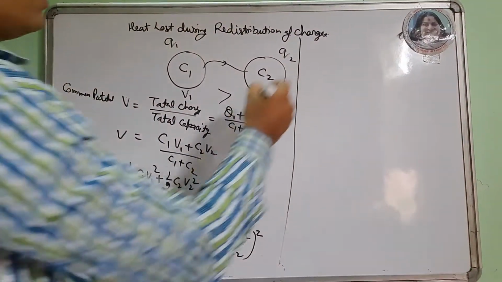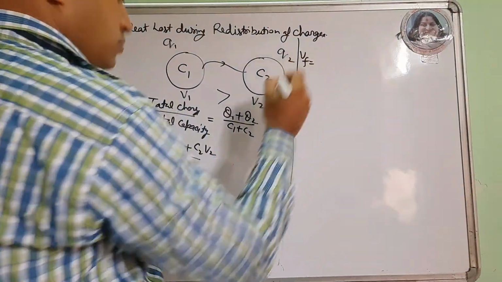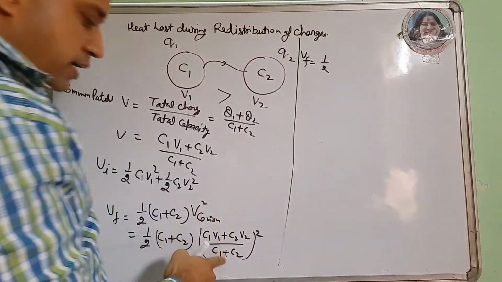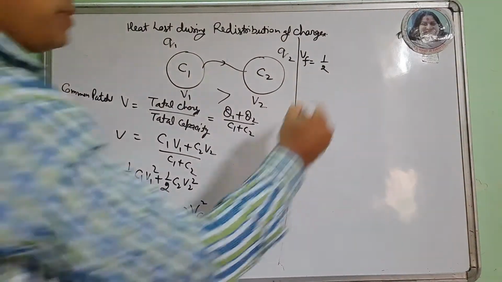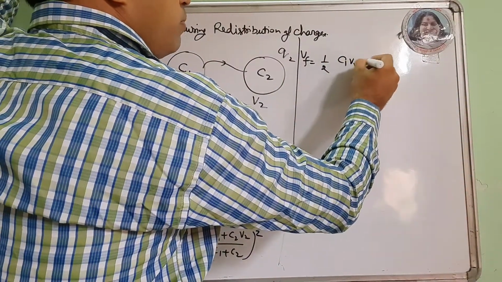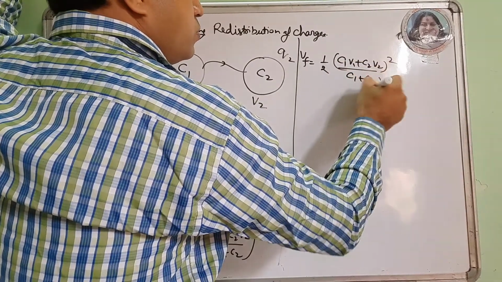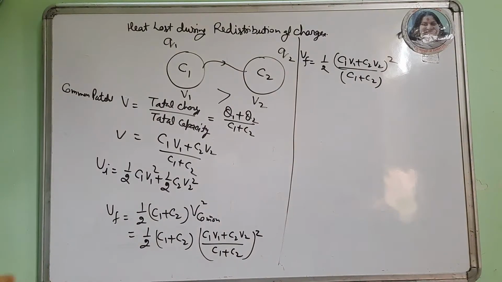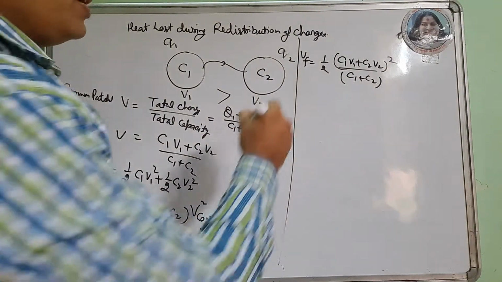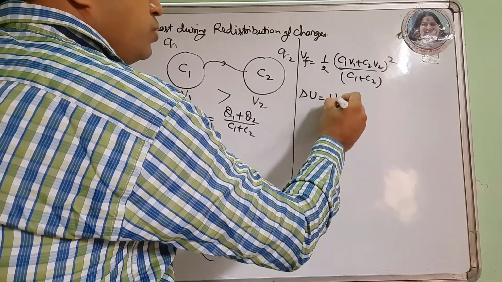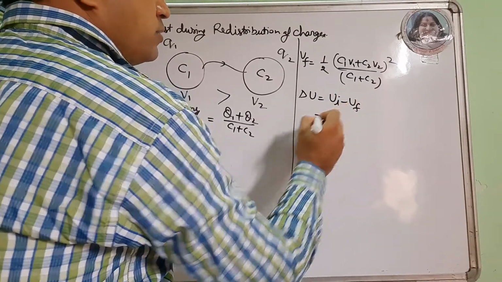Now U final becomes 1 by 2, and one factor from the whole square cancels, so we get C1 V1 plus C2 V2 whole square upon C1 plus C2. Redistribution means loss of energy. Loss of energy means U initial minus U final.